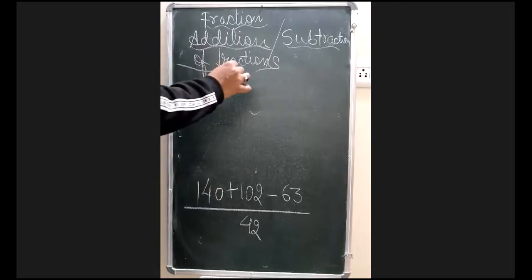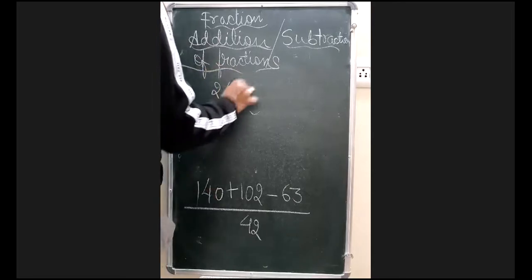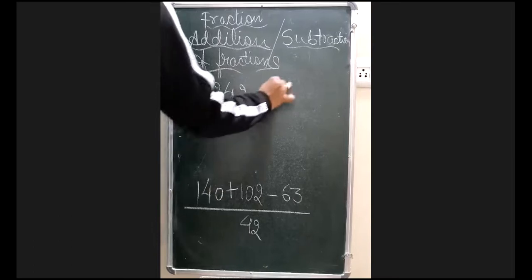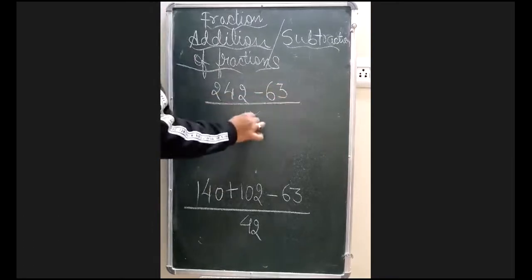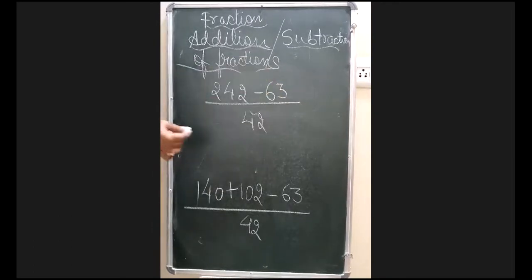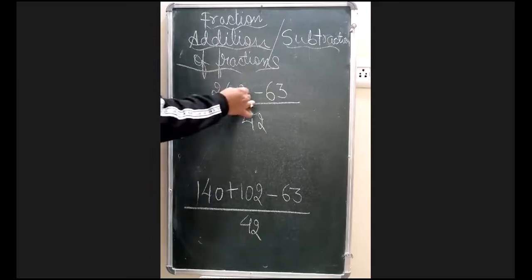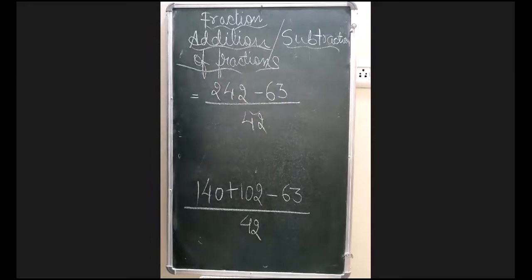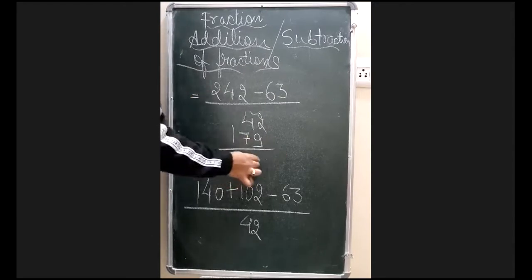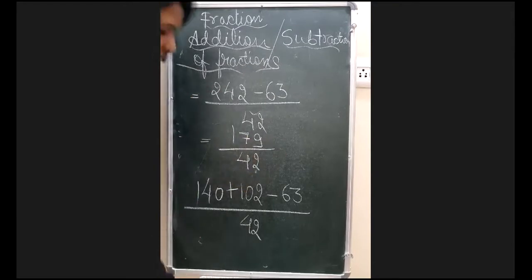When you do the addition you will get 242 minus 63 divided by 42. Now you need to just do the subtraction. From 2, 3 cannot be taken, so it will be 12. 12 minus 3, it would be 9. From 3, 6 cannot be taken, so it will be 13. 13 minus 6, you will get 7, and 1 will remain. 179 upon 42 will remain as the answer.